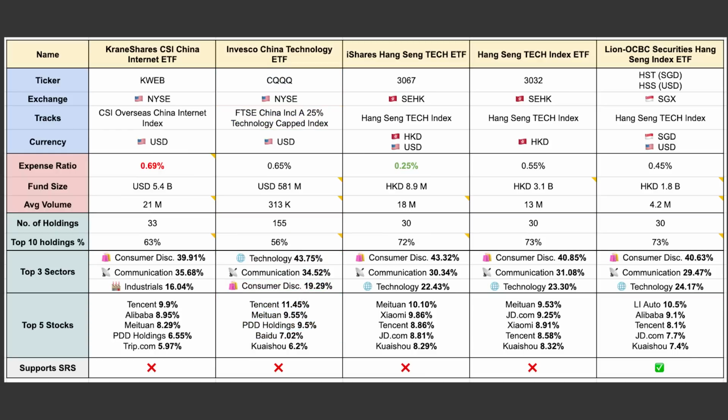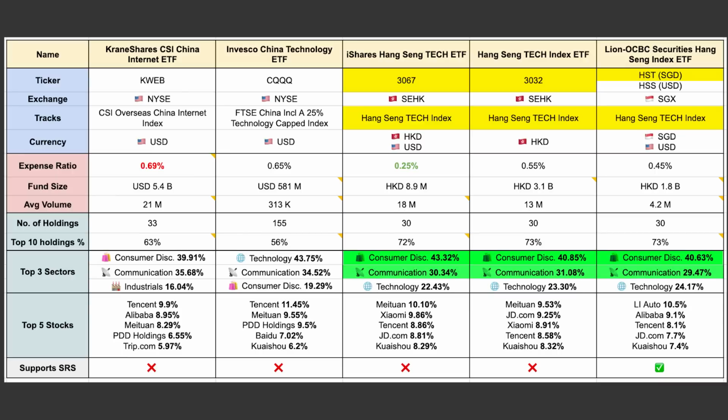The last 3 ETFs, 3067, 3032, and HST, all track the Hang Seng Tech Index, which represents the 30 largest tech companies listed in Hong Kong. The top 3 sectors are heavily focused on consumer discretionary, communication services, and technology.